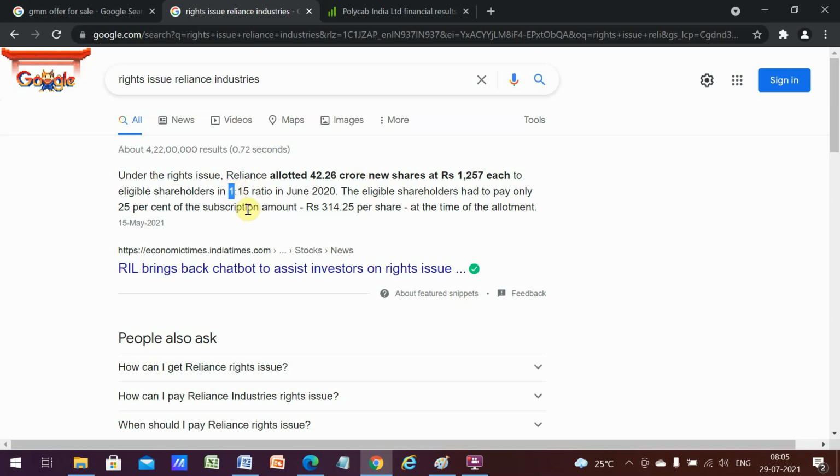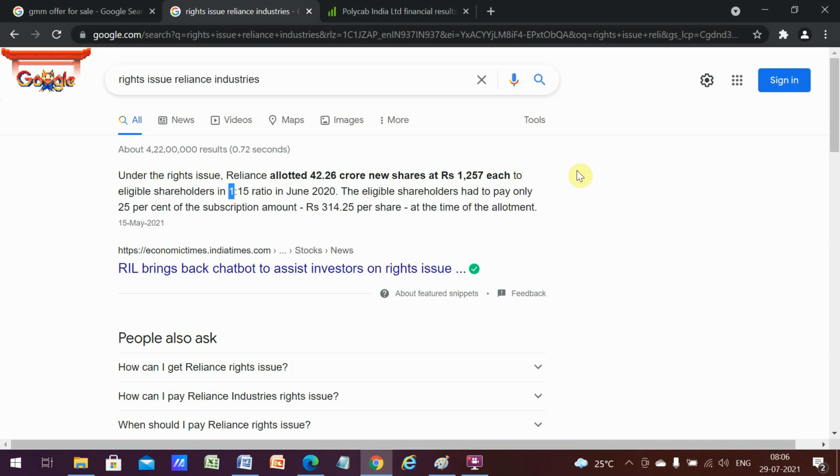If the company wants to raise cash, they have two options: either go to the bank and get a loan, or do a QIP and all of that. Instead of that, if they feel that the shareholders might be interested in taking up those shares, they can do this rights issue. Whenever you do a rights issue, the first preference should be given to the shareholders. So it would be given to you in this particular ratio if you are a shareholder, and if you want, you can apply. It is not compulsory. If you don't apply, only then those shares would be offered to someone else who is not a shareholder. It can be a new one also.